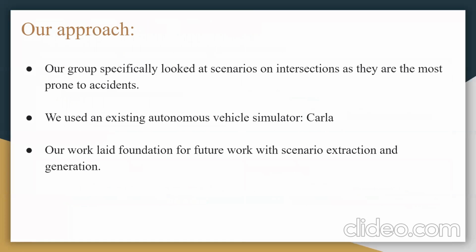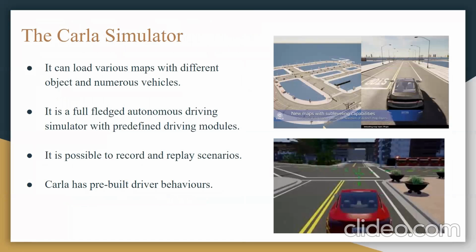So what did we do? Our group specifically looked at scenarios on intersections, as intersections are where the most accidents occur. To do this, we used an autonomous vehicle simulator called Carla. We use this because it already has a lot of autonomous vehicle driving modules, and it can also load various types of roads and intersections and any road file that you give it. We can also record and replay these scenarios.